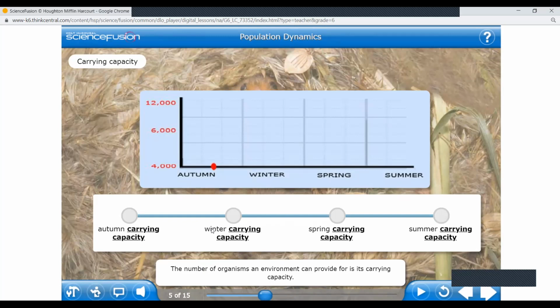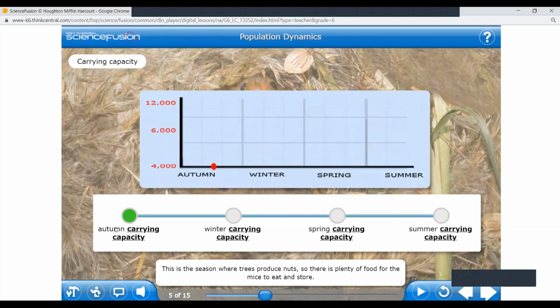Autumn carrying capacity, winter, spring, and summer. It depends upon the seasons, different seasons. The carrying capacity for the mice in these woods depends on the season. Click the dots on the line to see why. Consider a population of mice in the woods in autumn. This is the season where trees produce nuts, so there is plenty of food.